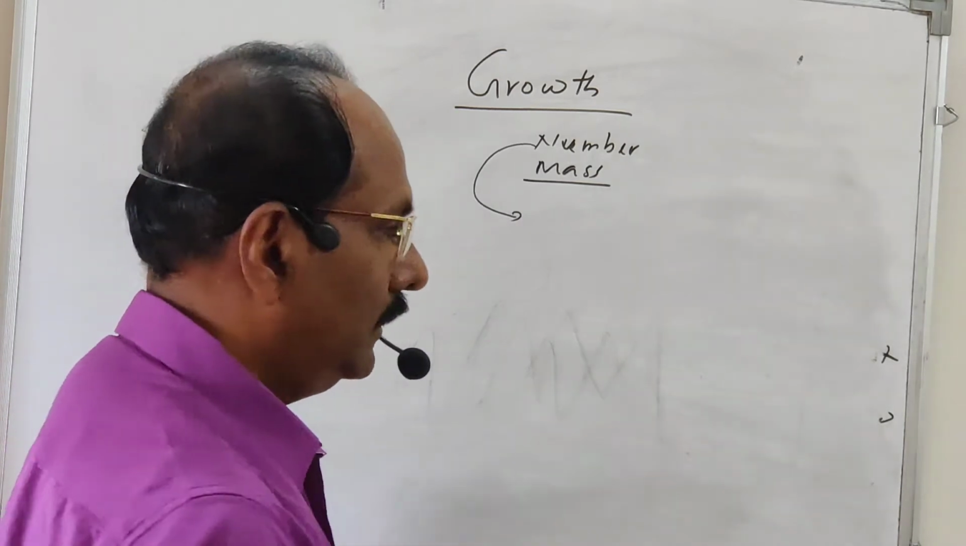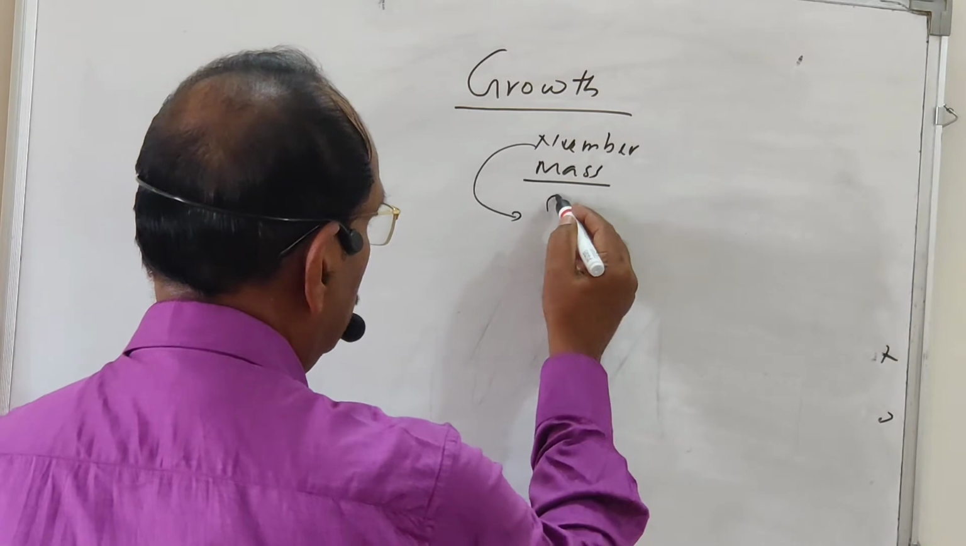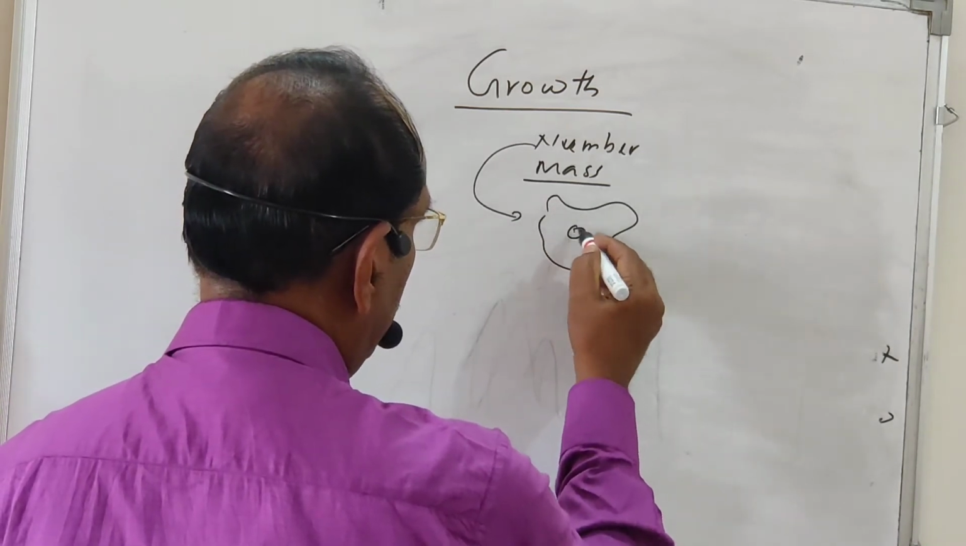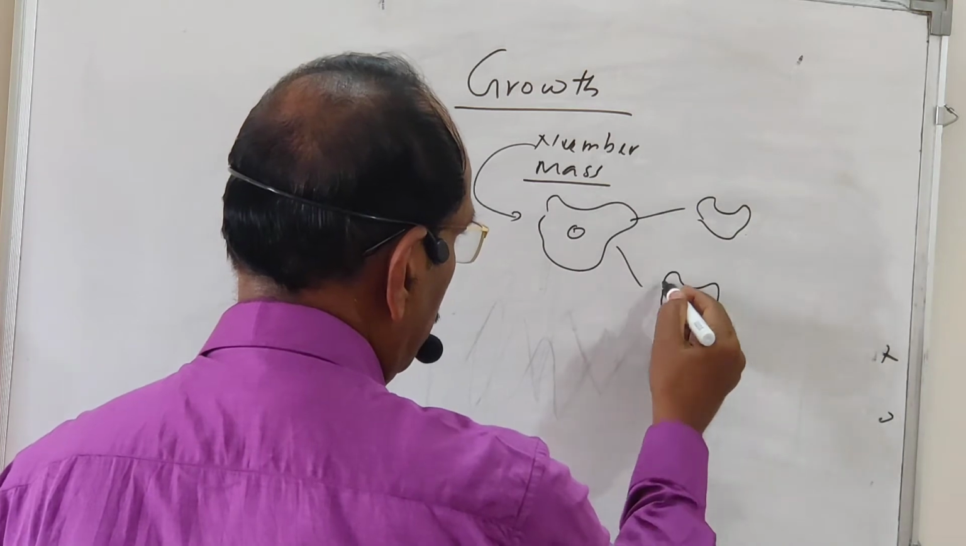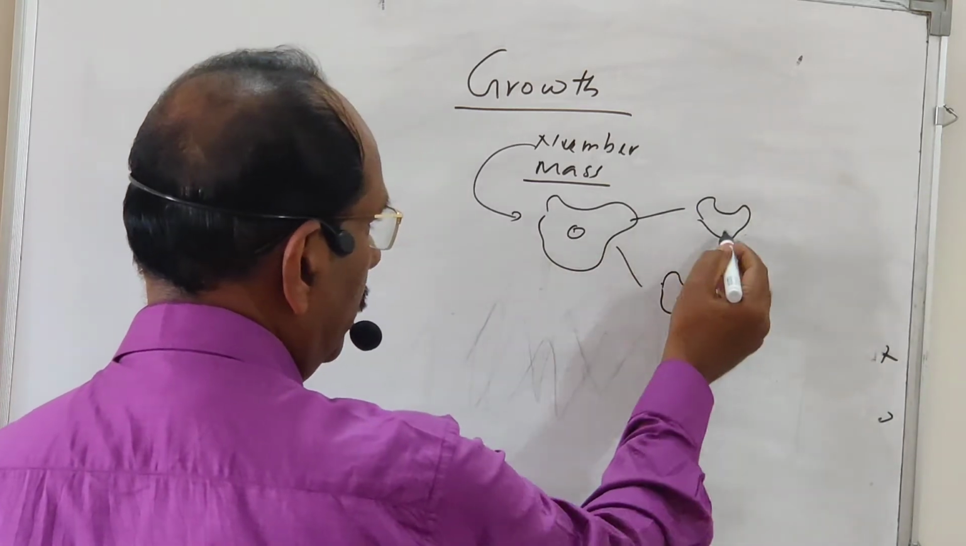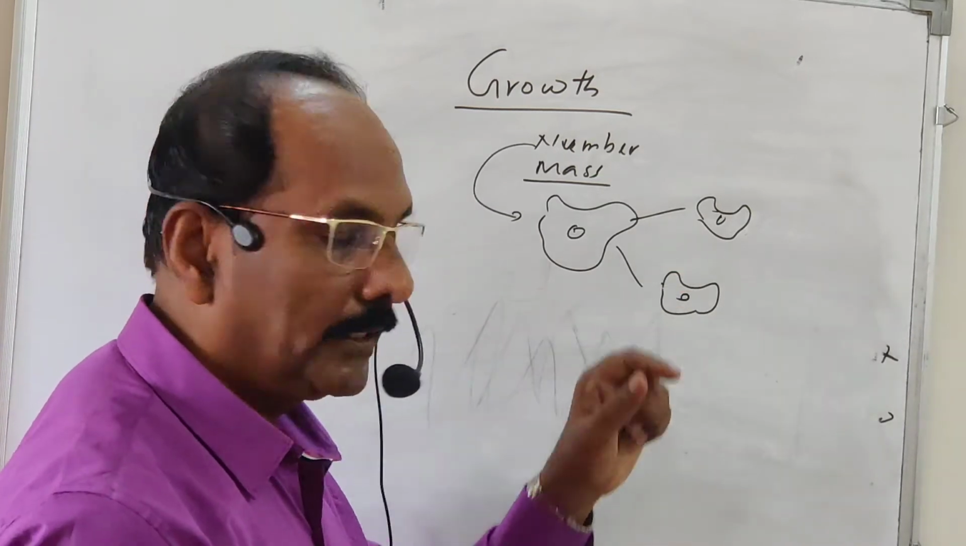Increasing the number means, in brief, एकदम साधा example जर घेतले, एक amoeba. Suppose this is an amoeba. This amoeba divides into two amoeba. Okay. So this amoeba divides into two amoeba means one amoeba become two amoeba. That is the increase in the number. So number of the amoeba is increased.